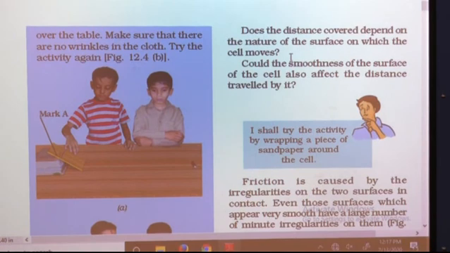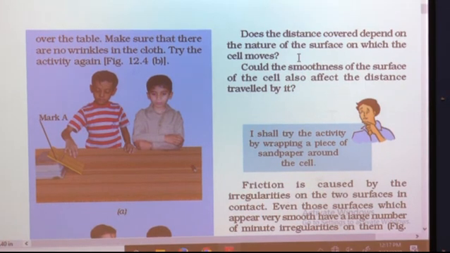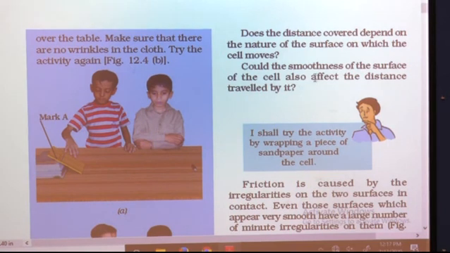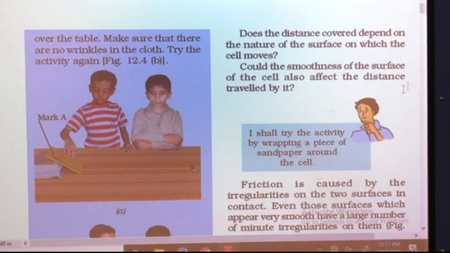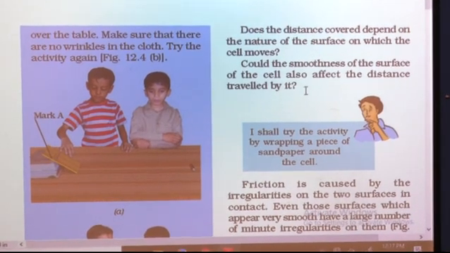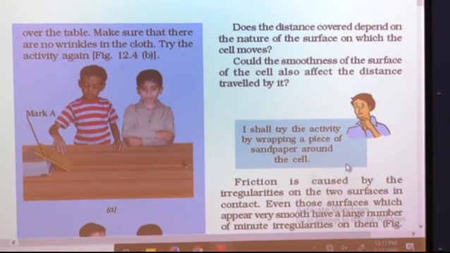If the surface is smooth, then more distance is covered by the cell, and if the surface is rough, then less distance is covered by the cell. So, could the smoothness of the surface of the cell also affect the distance travelled by it? Yes, definitely.